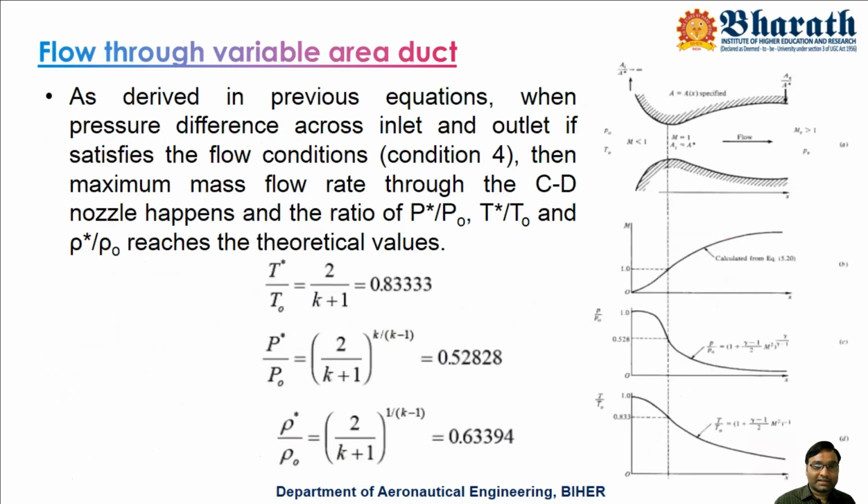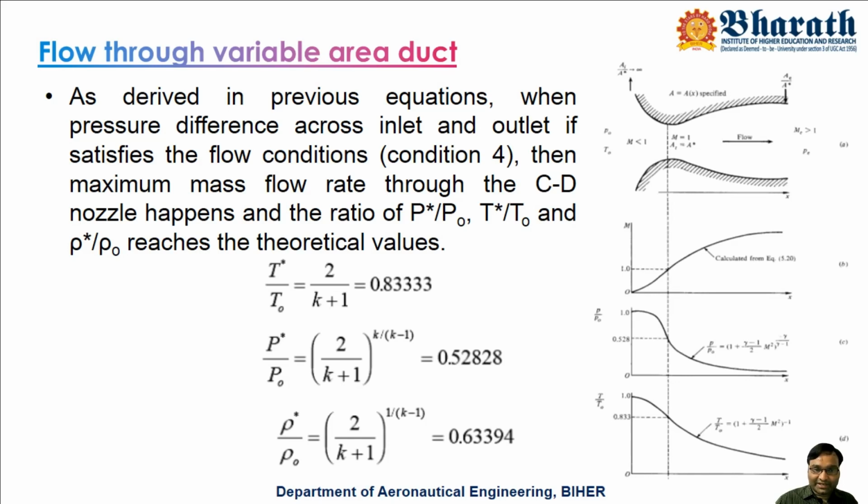Now, another important discussion. Once the flow Mach number is 1, we have derived certain equations. In the isentropic equations we substituted M equals 1 and represented the corresponding properties with an asterisk symbol. If the flow Mach number is 1 at the throat, whatever the previous equation values, those will be satisfied. So what is the corresponding P star by P naught? It is 0.528.